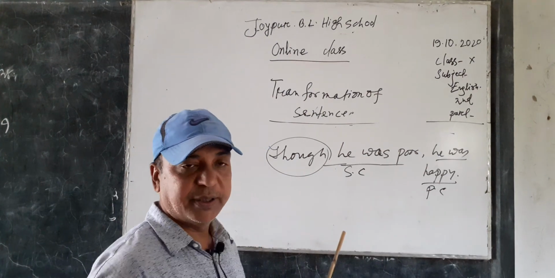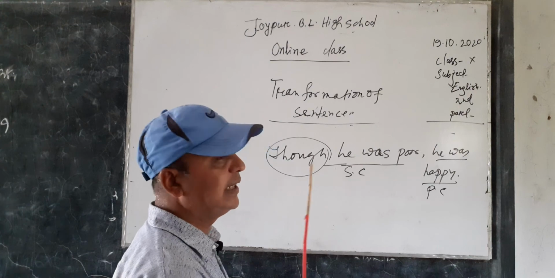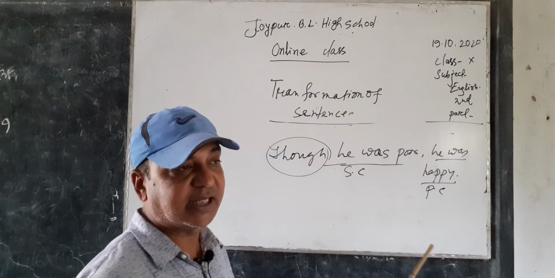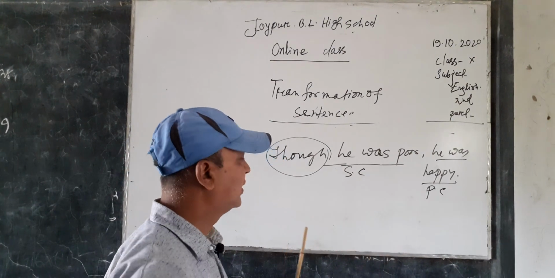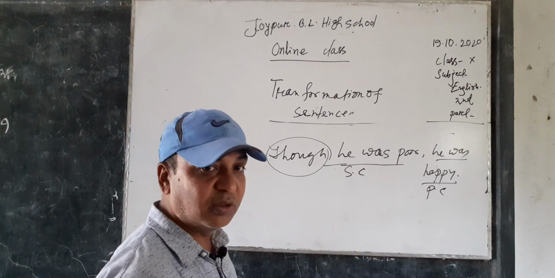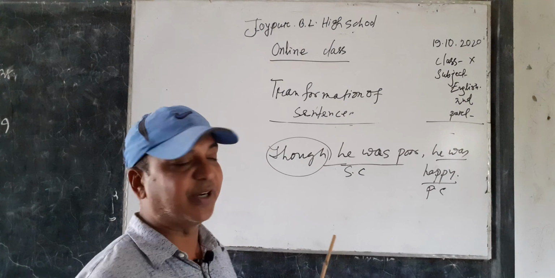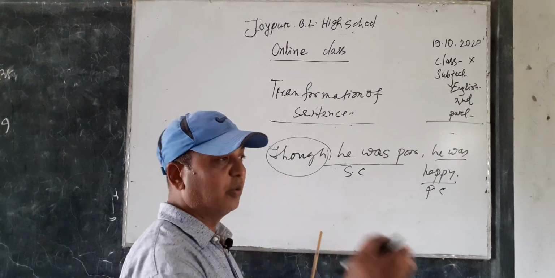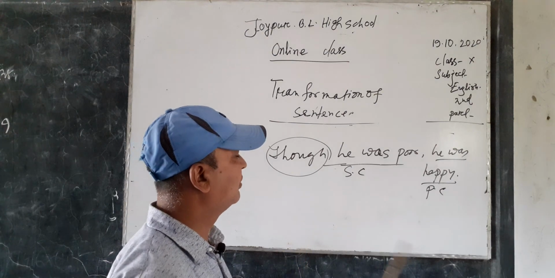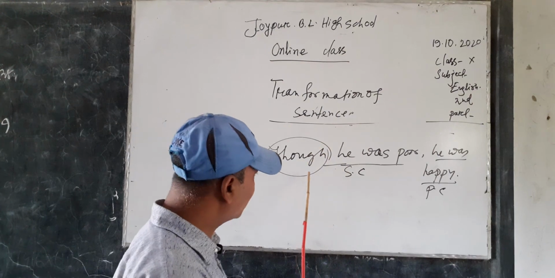And how can we make it compound? If the sentence begins with though, if the subordinate conjunction is though, how can we make it compound one? This is just like the rule I have mentioned before, but there is a little bit difference. What I have mentioned before, there was subordinate conjunction since, as, when, but there is though.